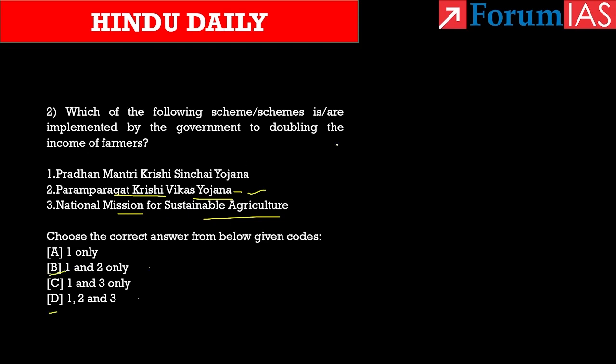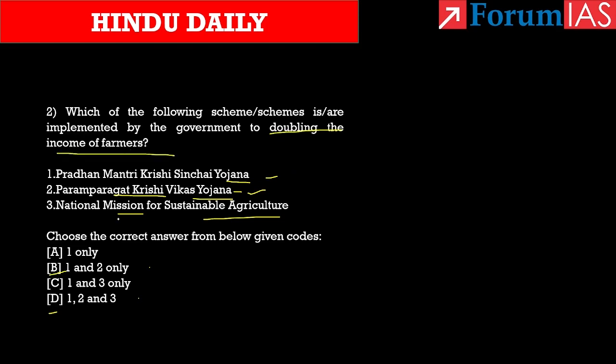Now if we take the Pradhan Mantri Krishi Sinchai Yojana, this scheme is related to water use efficiency. It also aims to expand cultivated area with assured irrigation and reduce the wastage of water. So in that way, this scheme is also contributing to doubling the farmers' income. So the first one is also right.